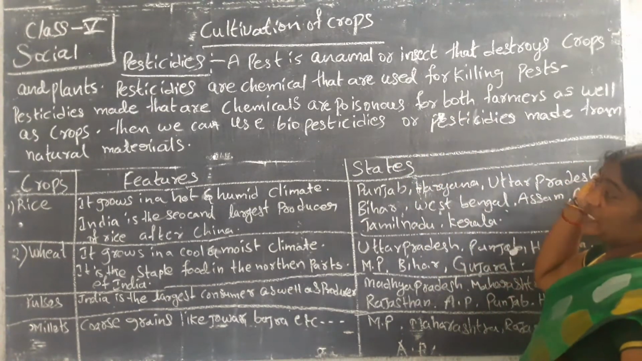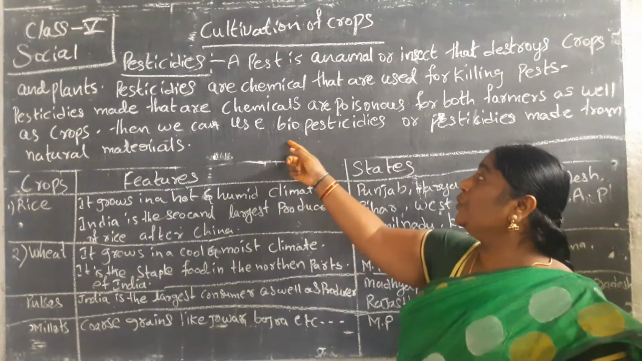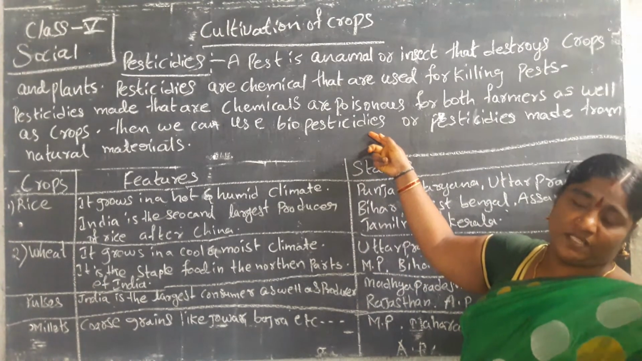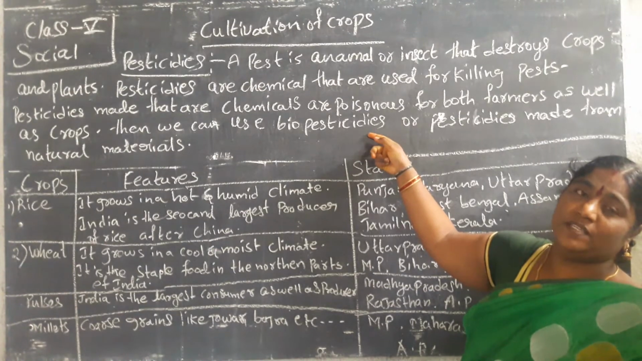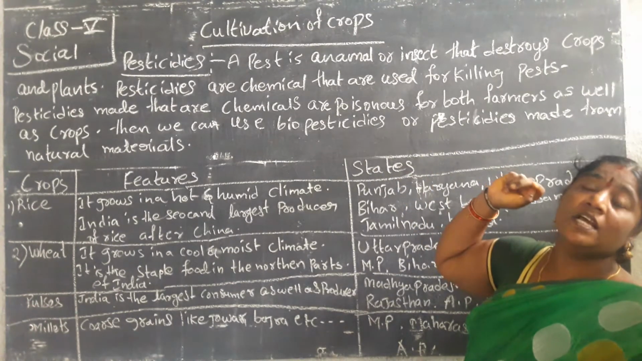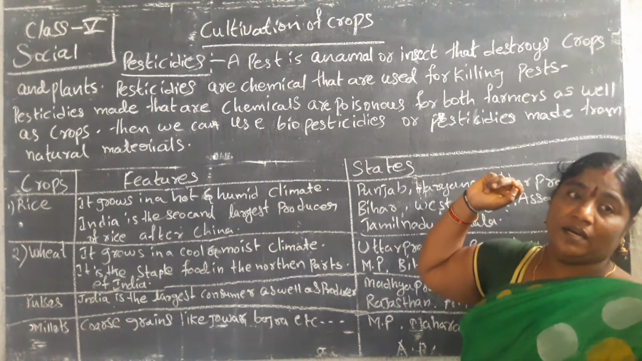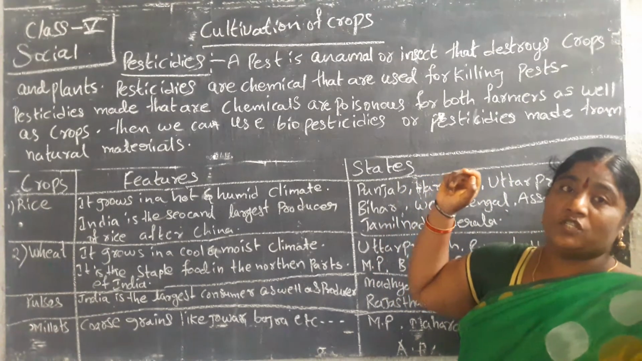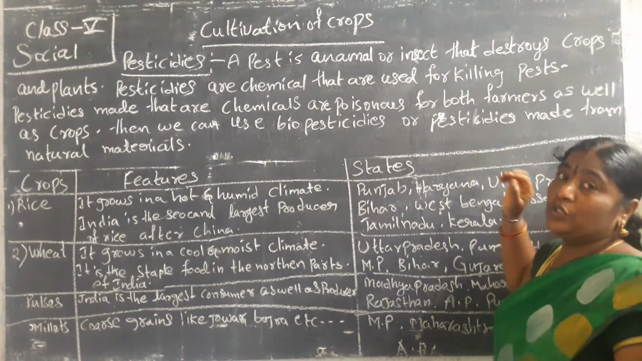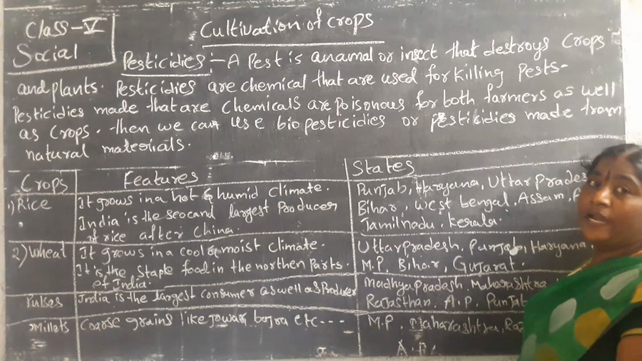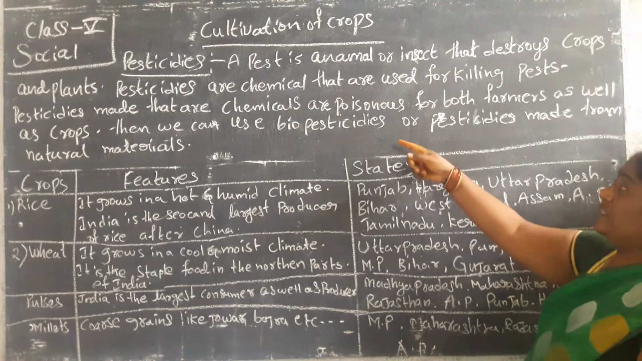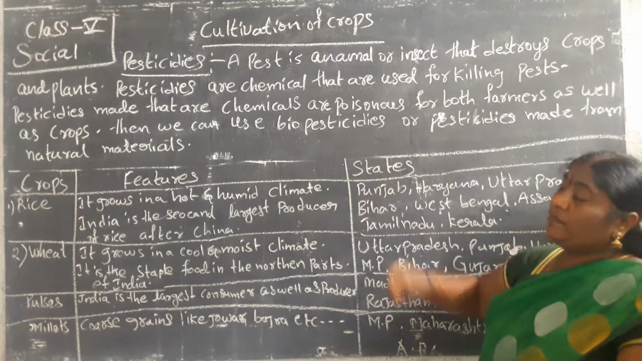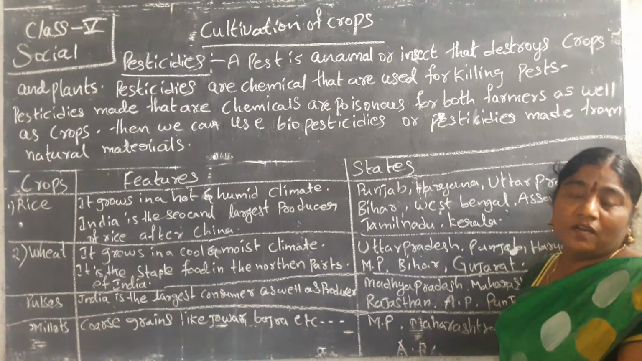For the sake of farmers and crops, we can use biopesticides, which means natural pesticides. The waste of tree leaves and branches, cow dung, and animal waste is collected and stored in one place. We have to add it to the crops. That is called biopesticides, which are made from natural material.